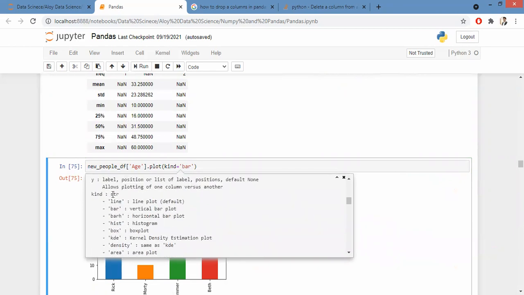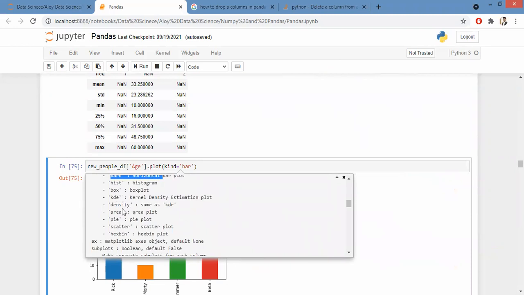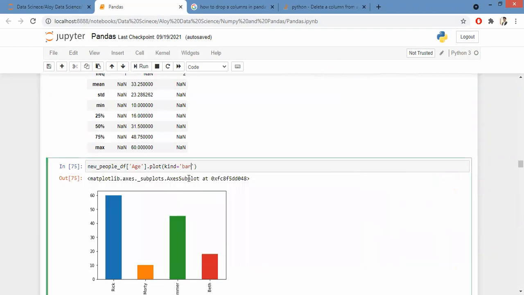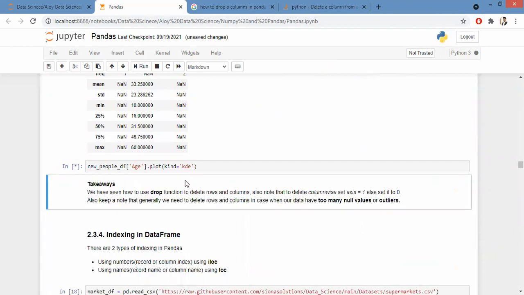Kind is a string; you have to define a string inside the parenthesis. It could be line, it could be bar, horizontal bar plot, histogram, box, or a KDE plot. What is KDE? Kernel density estimation. That is nothing but your normal distribution.